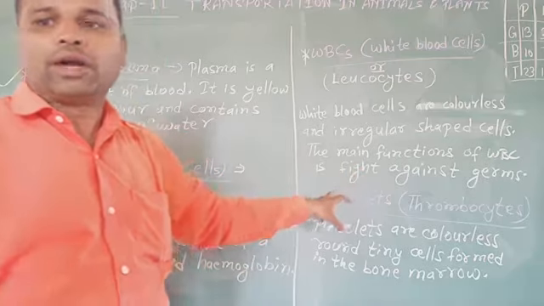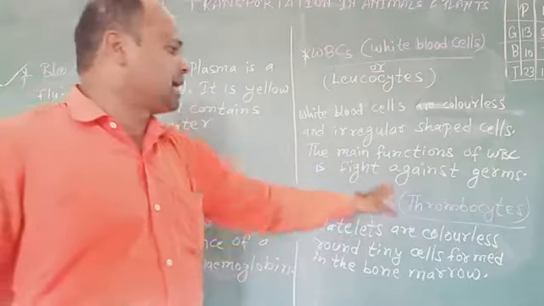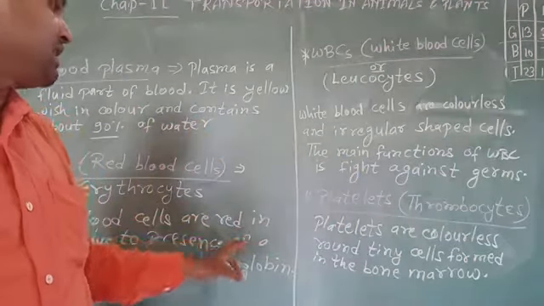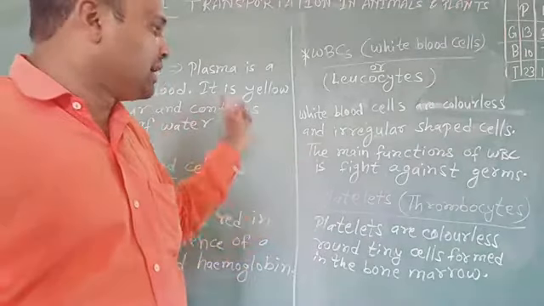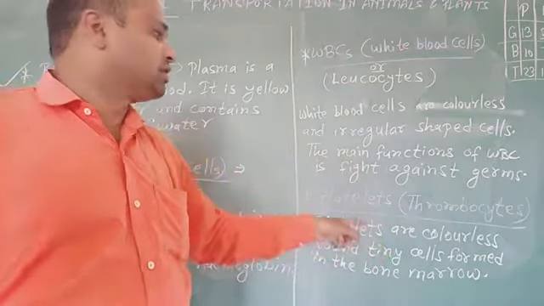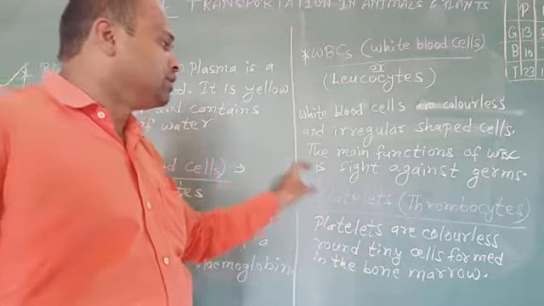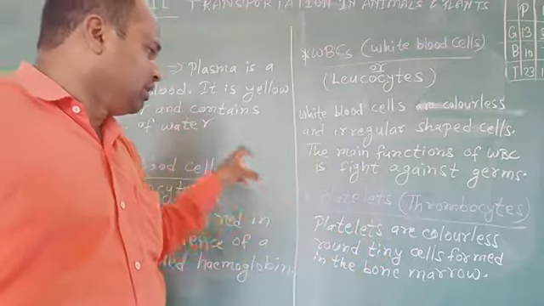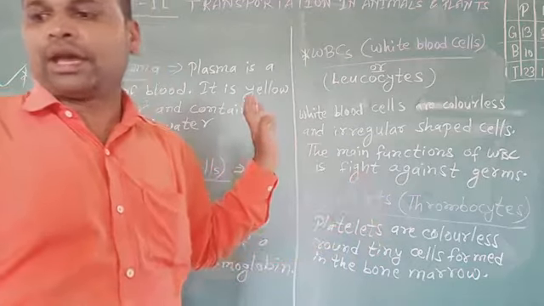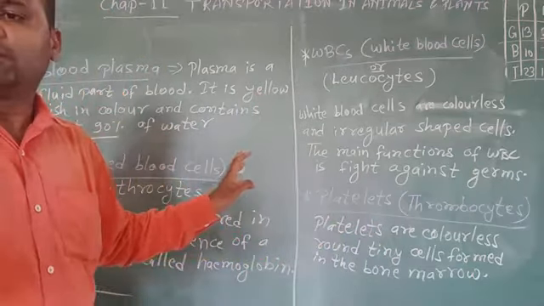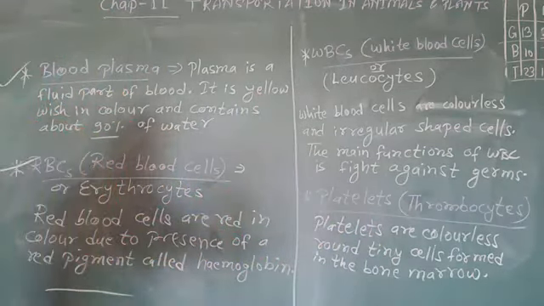After that, next is platelets. Another name for platelets is thrombocytes. Platelets are colorless, round, tiny cells formed in the bone marrow. That's clear? Yes, sir.